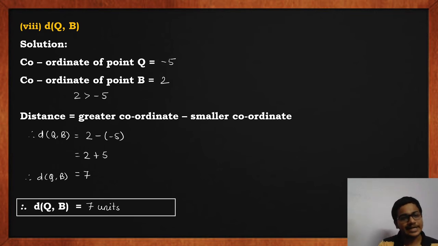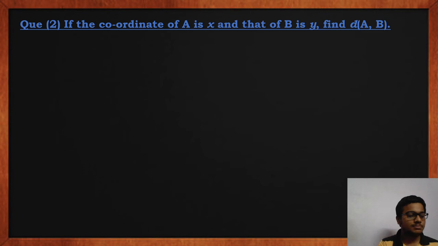Now we move to the second question. Question number 2 says that if the coordinate of point A is small x and the coordinate of point B is small y, then find distance AB in each of the following cases. So we will be given different values of x and y, and we'll substitute them in A and B and find distance AB. These sums are also similar to finding distance.